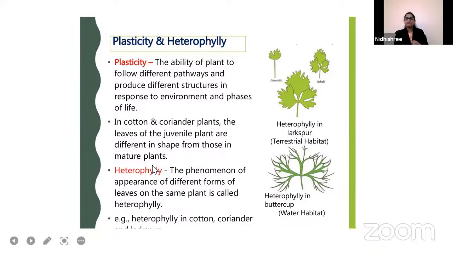So in juvenile coriander, if you look at the leaf, when it is a young plant the leaf will not be network like, reticulated. It will be completely changed from the young condition to the adult condition. So that is called plasticity. Heterophily: the phenomenon of appearance of different forms of leaf on the same plant is called heterophily. So if you find different types of leaves on one plant, it is called heterophily.